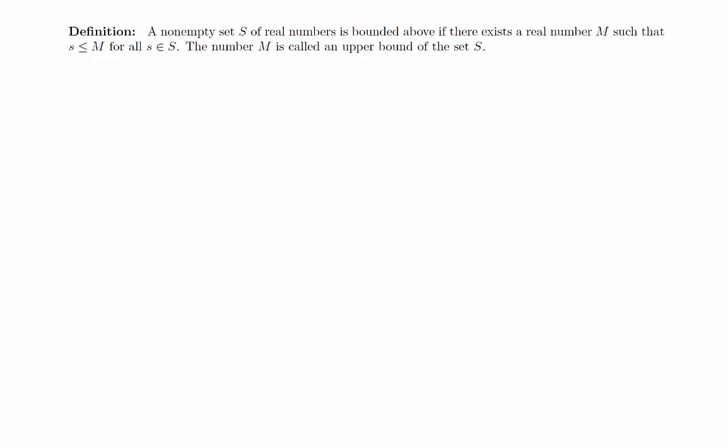Definition: a non-empty set S of real numbers is bounded above if there exists a real number m such that s is less than or equal to m for all little s in capital S. The number m is called an upper bound of the set S.